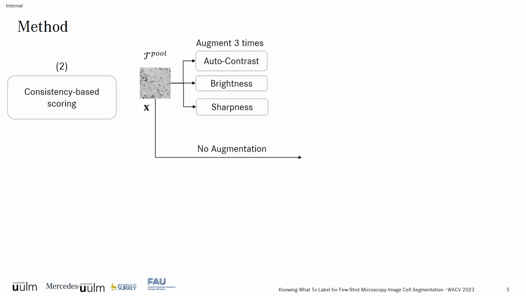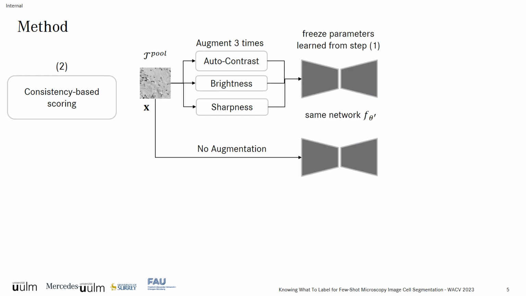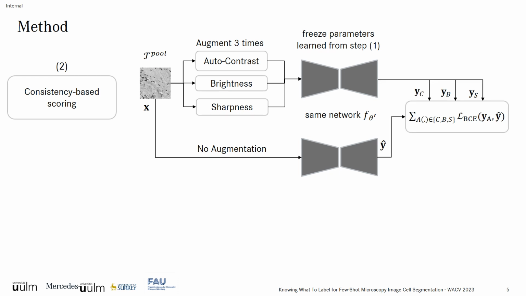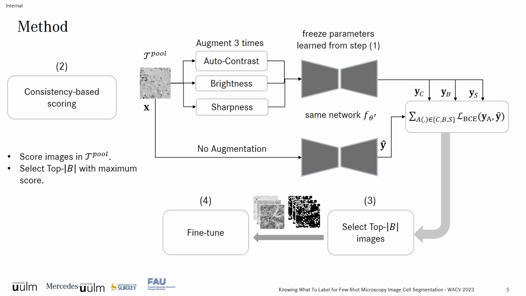The model is trained on pseudo-segmentation learning. We fix its parameters and start our selection process. Each microscopy image is augmented 3 times, each time with a different augmentation operation, namely auto-contrast, brightness, and sharpness. Then we accumulate the binary cross entropy score for each microscopy image between the prediction of the augmented images and the prediction of the non-augmented image. Finally, we select the images for the support set to fine-tune the final model.